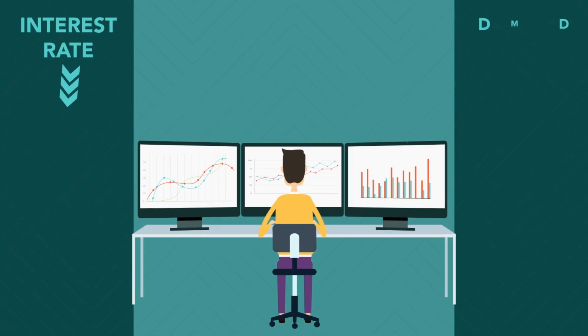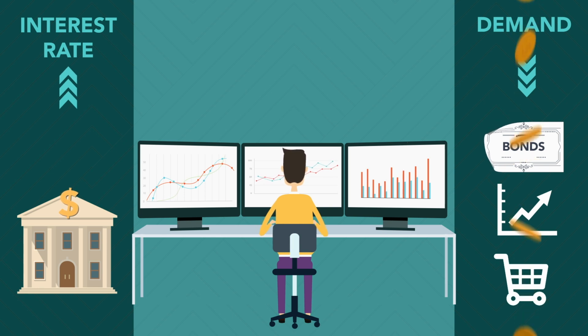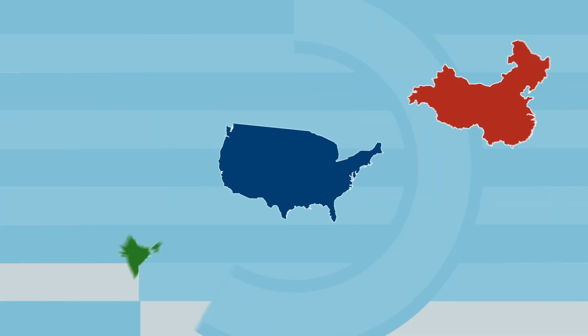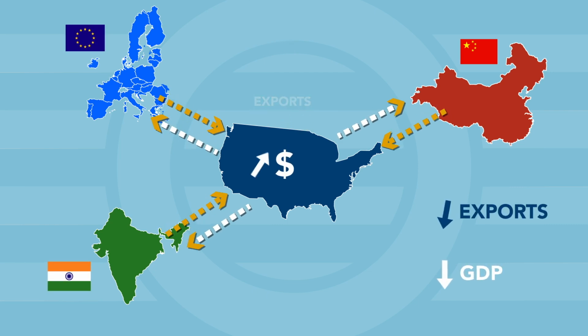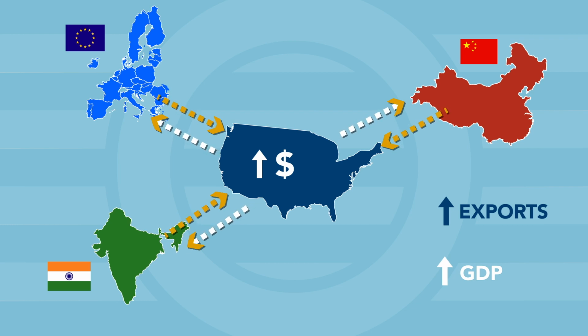Investors may look to sell their assets and move their money into bank accounts in the US. This can increase demand for the dollar, raising its value against other major currencies. Once again, the effects may spread globally. Major economies can benefit as the cost of exports to the US fall, and US goods become more expensive and less competitive globally. We may then see GDP growth in these countries.